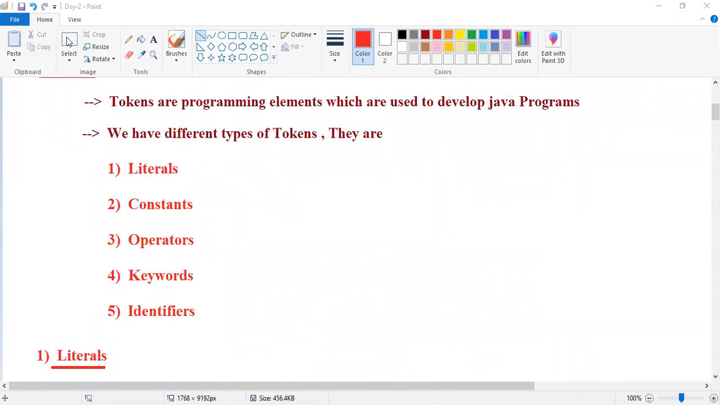Next, keywords, guys. Observe, the next one is what? Keywords. Fine, good.